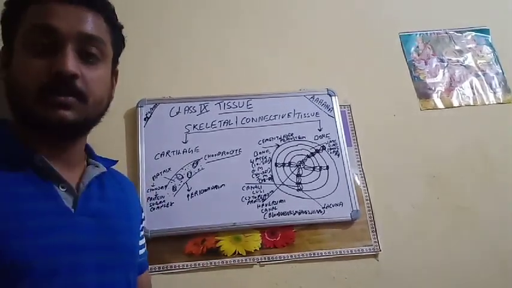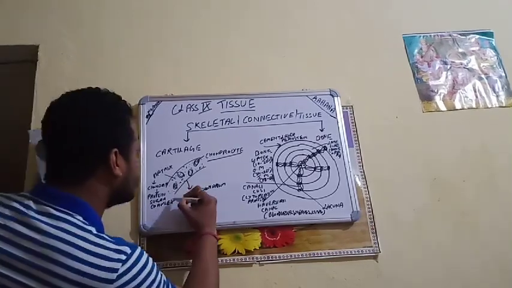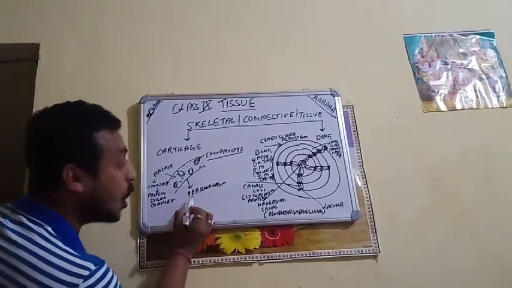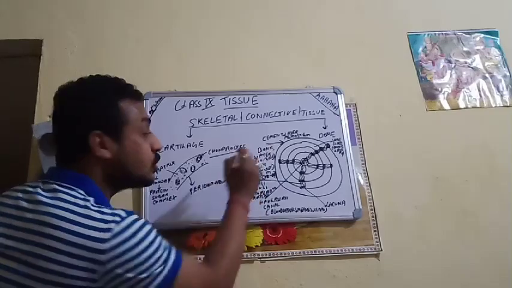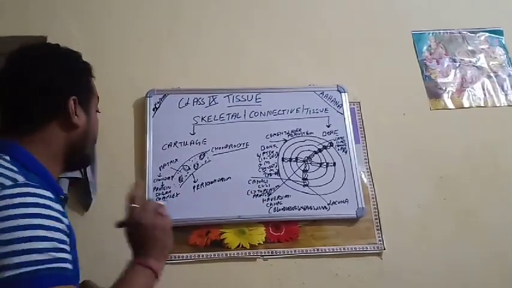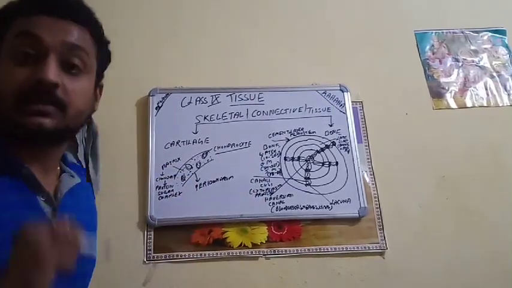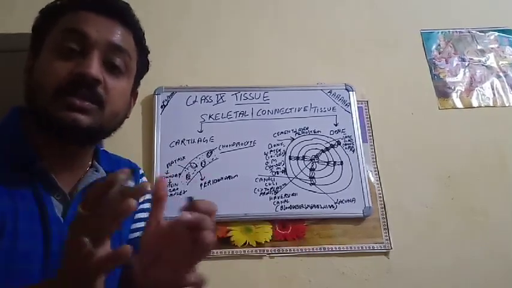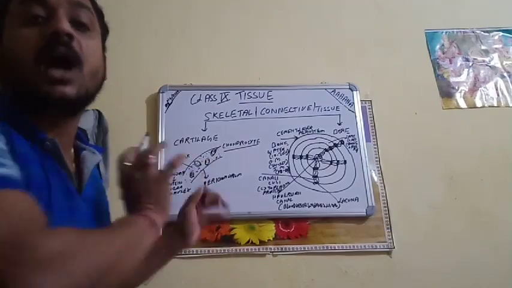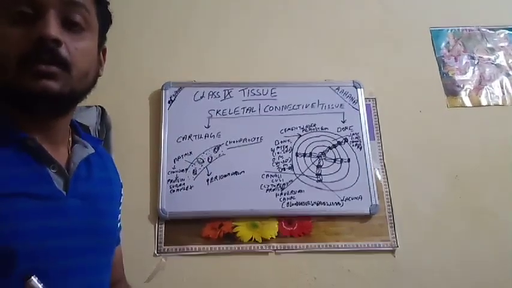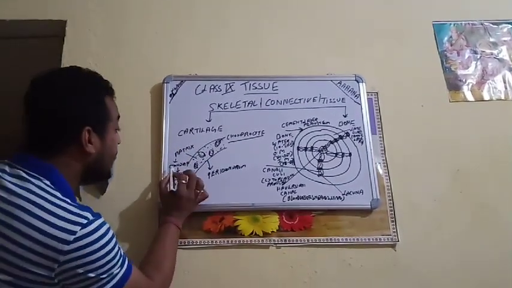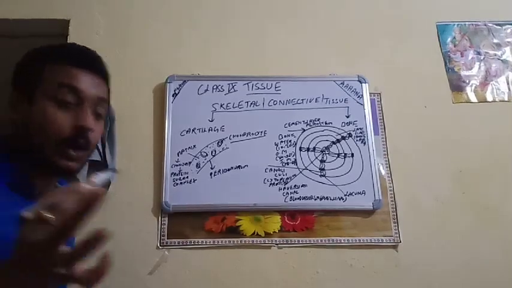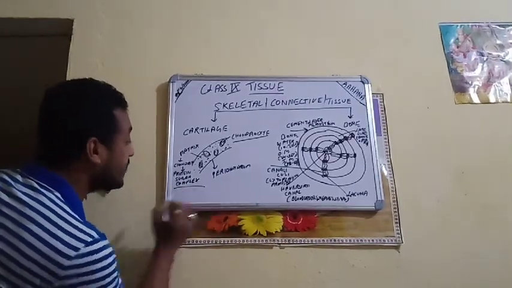Now the outer covering of the cartilage is known as perichondrium. Inside, the chondrocytes are present and it also has matrix. The matrix is actually the space in the cartilage where all the things are residing. Now, this matrix is made up of chondrin. What is chondrin? A protein-sugar complex.